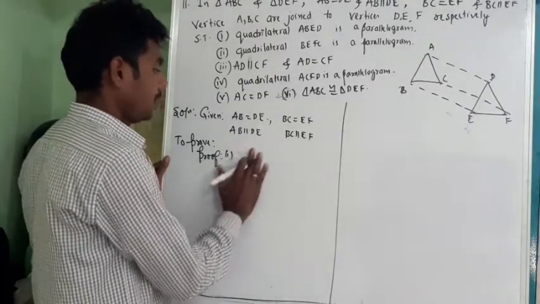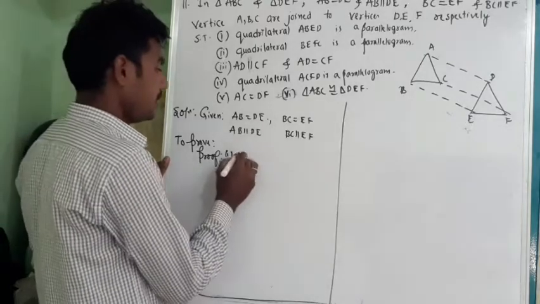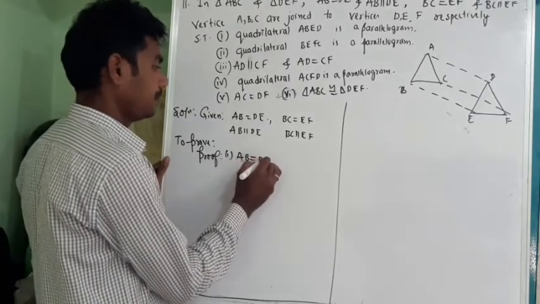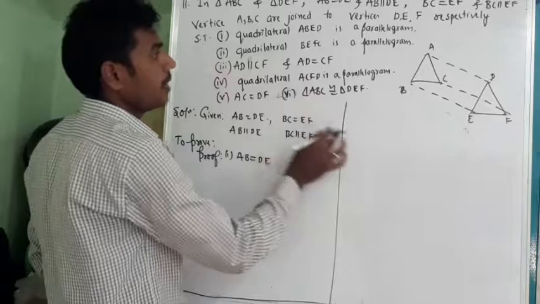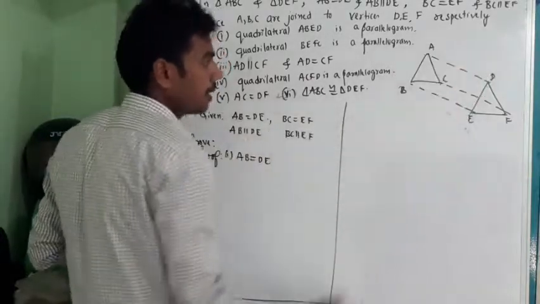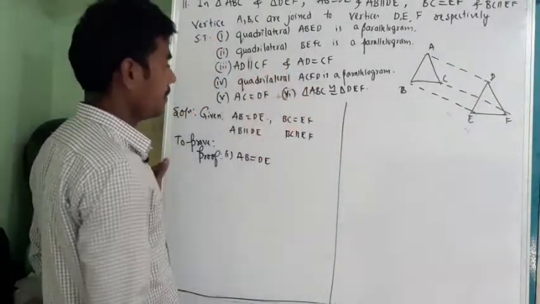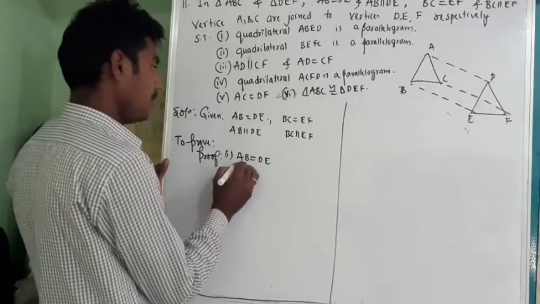So we'll write down first AB is equal to DE. We are talking about this quadrilateral. Where is quadrilateral ABED? ABED is here. AB is equal to DE is given, and AB parallel to DE is given.